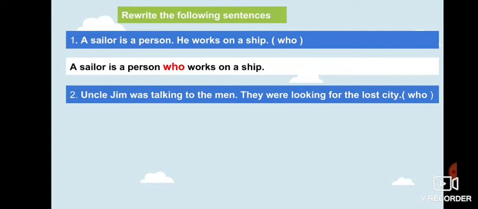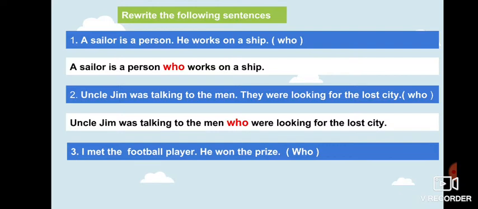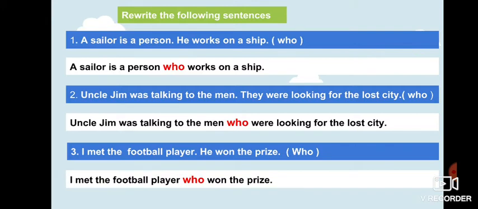How can I use who in the middle and remove the subject in the second sentence, which is they? So, Uncle Jim was talking to the men who were looking for the lost city. What about the next example? I met the football player and he won the prize. How can we connect the two sentences? I met the football player who won the prize.